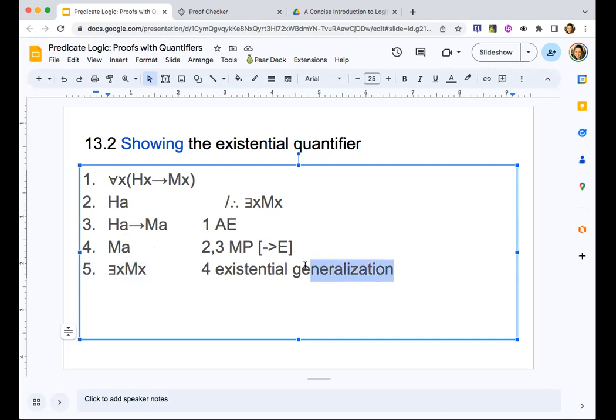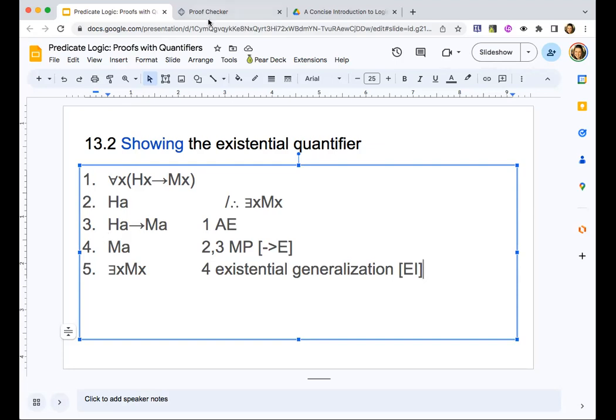Sometimes this is also called existential introduction, as in we didn't have an existential claim before and now we do. That is what we'll call it as a rule in the proof checker: EI, existential introduction. And that completes our proof.